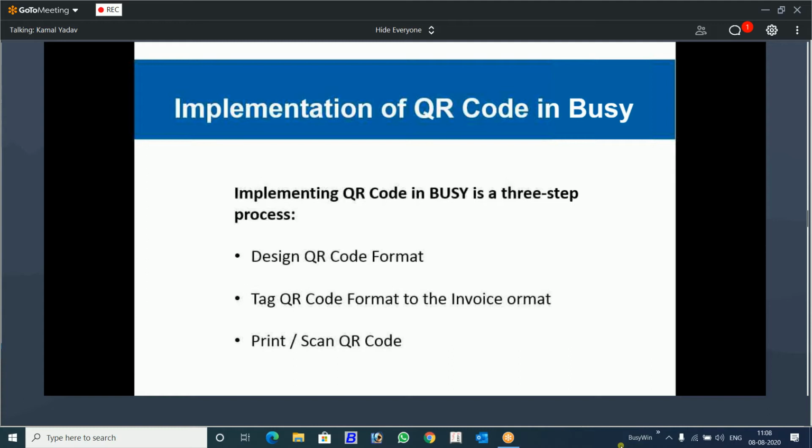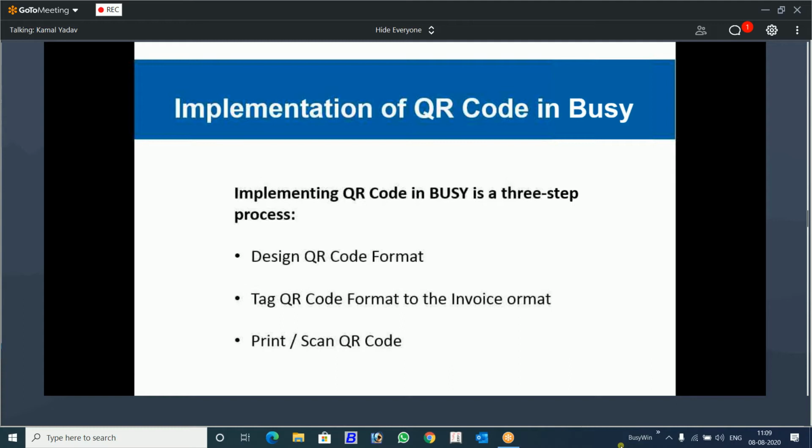Now there are 3 steps involved in the implementation of QR code. First of all, you have to design the QR code format. That format will contain the information which you want to be encoded in the form of QR code. A separate format will be created. Secondly, you will tag that format. You can call that a sub format. QR code format is a sub format.